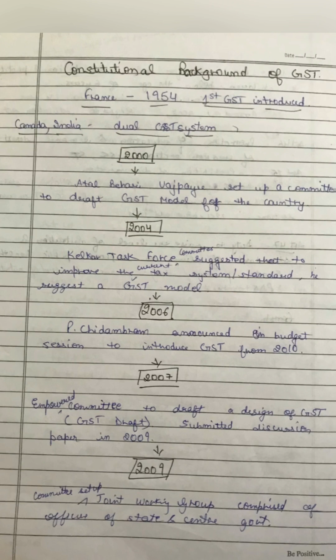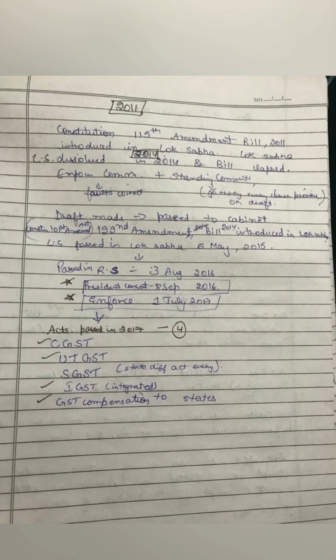Then later in 2007, Empowered Committee was set up to draft a design of GST called GST draft and submitted a discussion paper in 2009. Then in 2009, a joint working group was set up, comprised of officers of state and center government. Then comes 2011. In year 2011, Constitution 115th Amendment Bill 2011 was introduced in Lok Sabha, and whereas in 2014 Lok Sabha was dissolved and the bill lapsed.